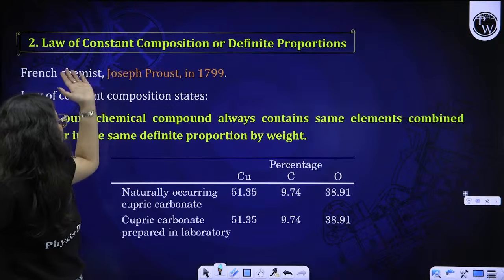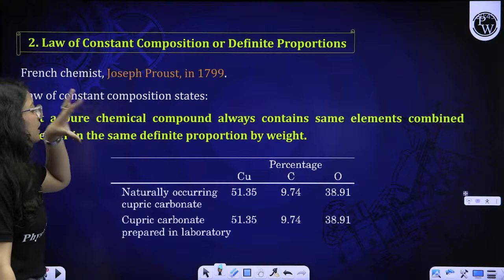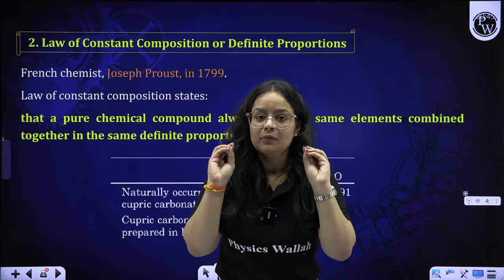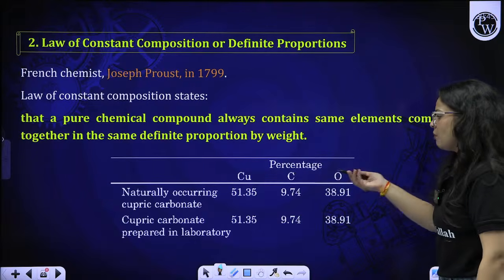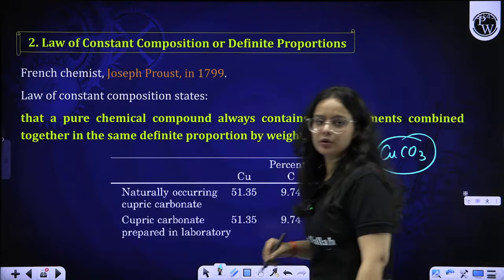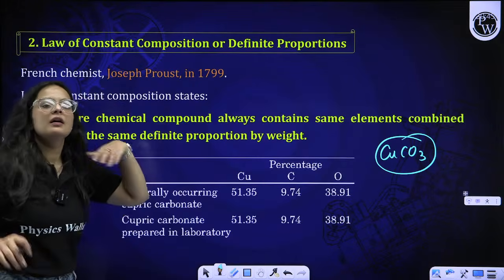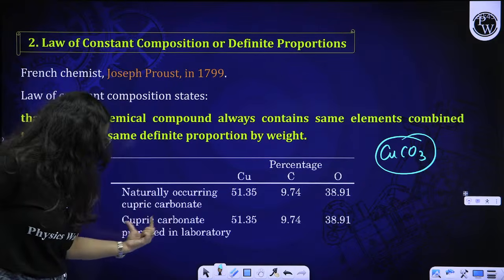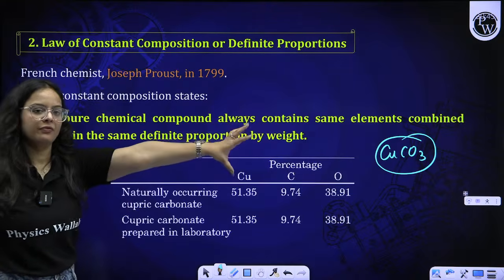Moving on to the next law, that is the law of constant composition or definite proportion. What this law states is that if a compound contains elements, they are always in the same constant ratio. For example, let us say copper carbonate, CuCO3. This is the compound. Say we have a natural source of copper carbonate from some source, and we created this cupric carbonate as well. Somehow we have two samples.